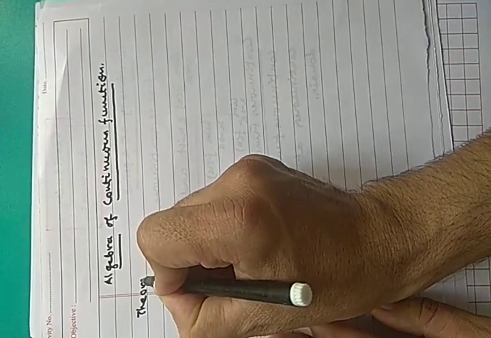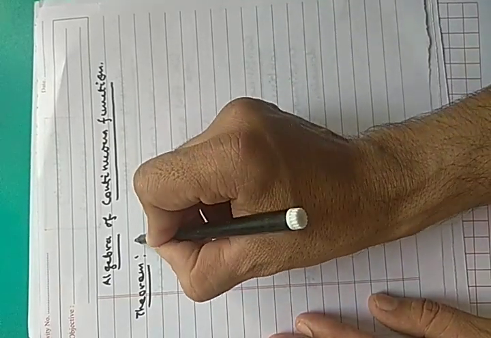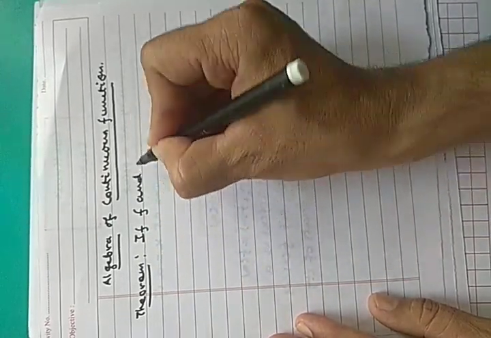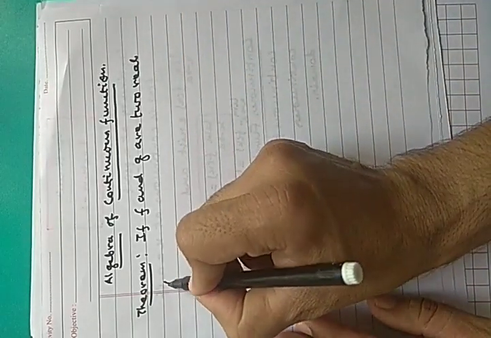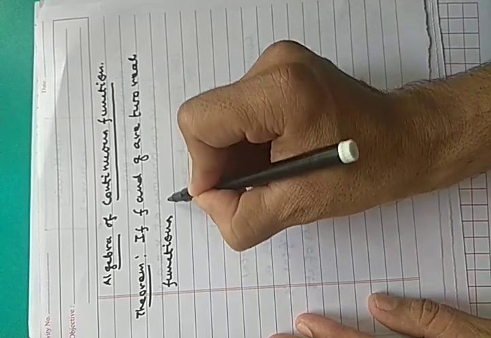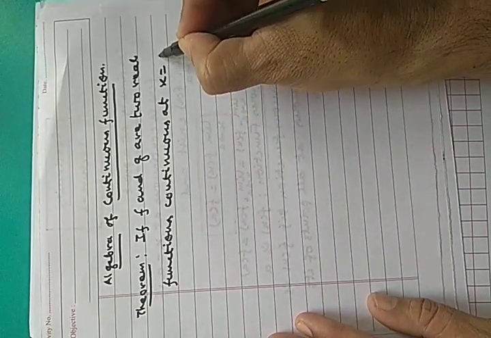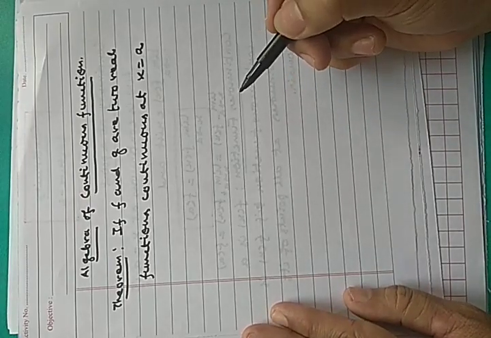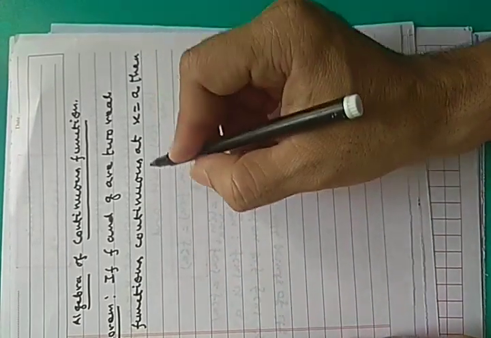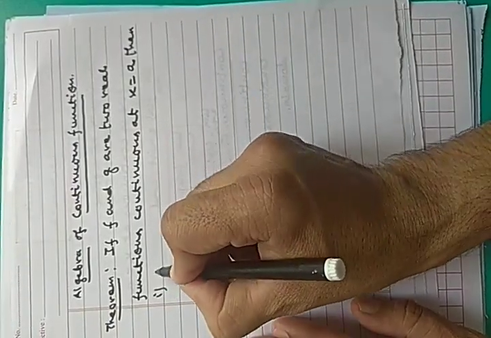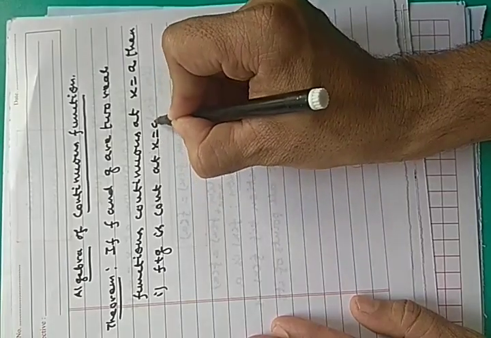Theorem. If f and g are two real functions continuous at x equals a, then first, f plus g is continuous at x equals a.